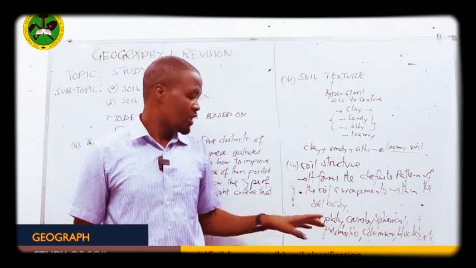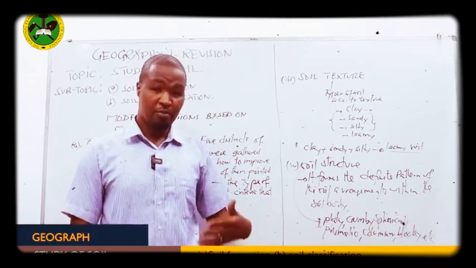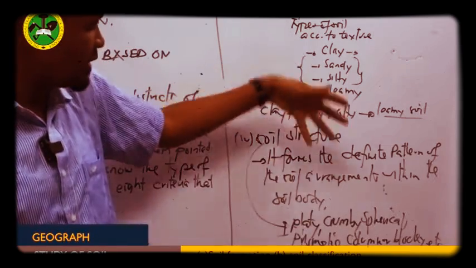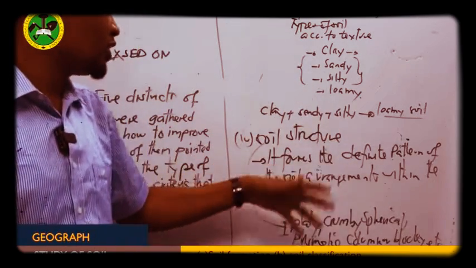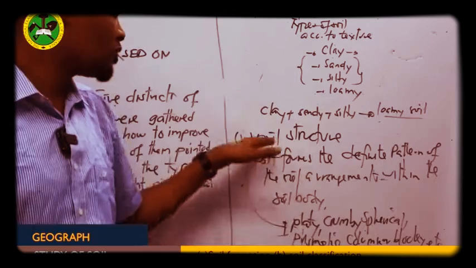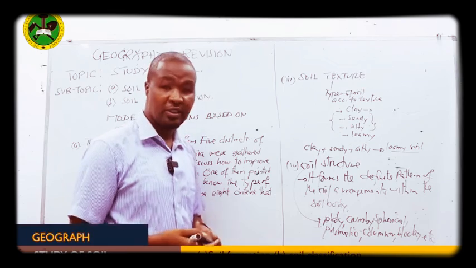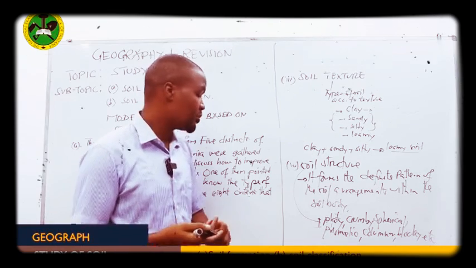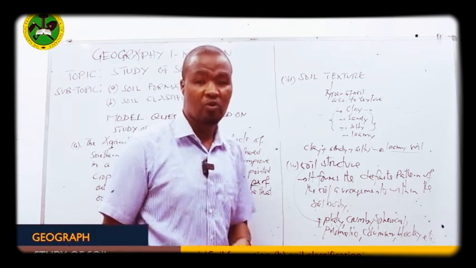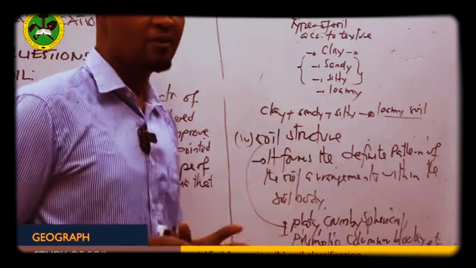So the point is, in order for the soil to be productive, it depends on what? How are you going to determine this soil is more productive? You determine this soil is more productive according to its structure based on its function. So you see the general function of the soil structure. First, we know soil structure can help in water retention capacity. Are we together? It can help in fertility improvement through the use of artificial manure, for instance, fertilizers. Sometimes soil structure can determine the microbial activity within the soil.